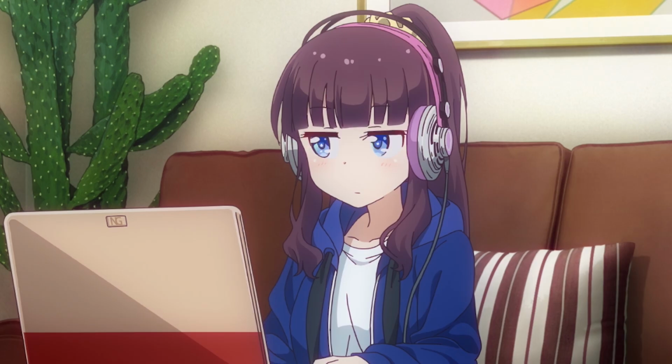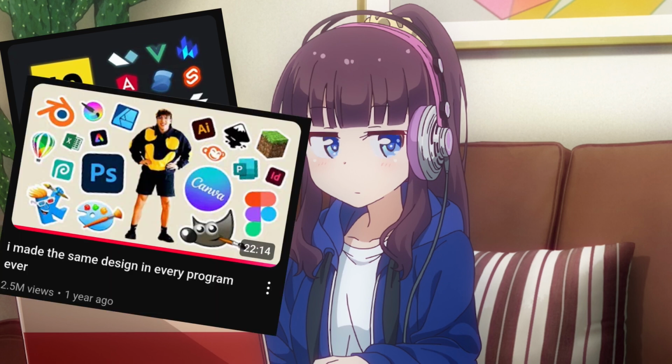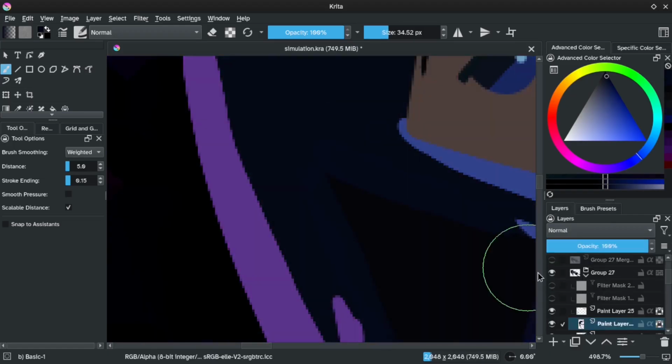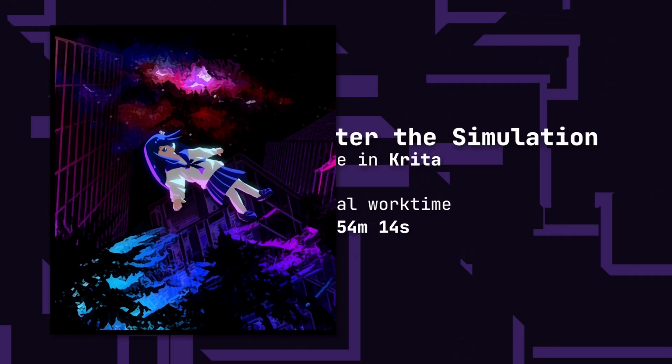You don't have to go all I built 10 apps with 10 frameworks or try every graphic design app with it. I think just trying to master one is still a fun and refreshing exercise, and an inspiring one at that too, regardless of the result.